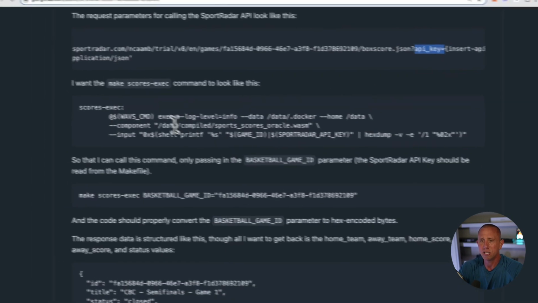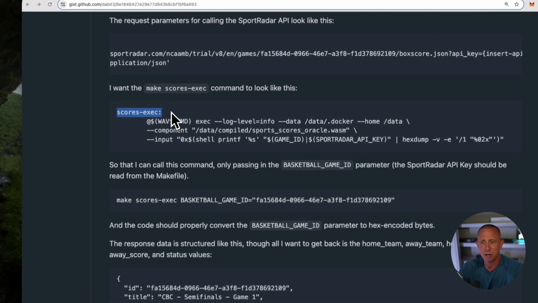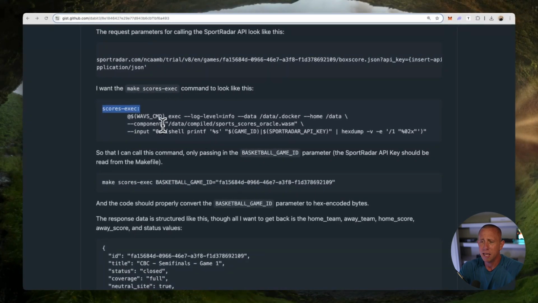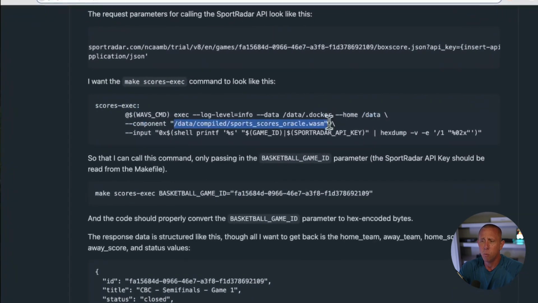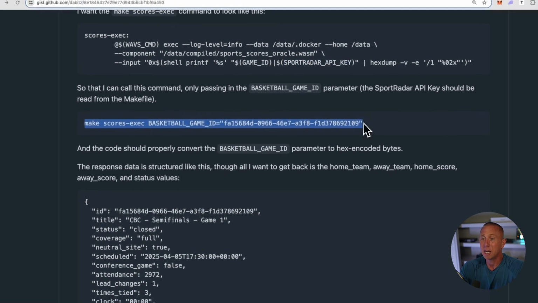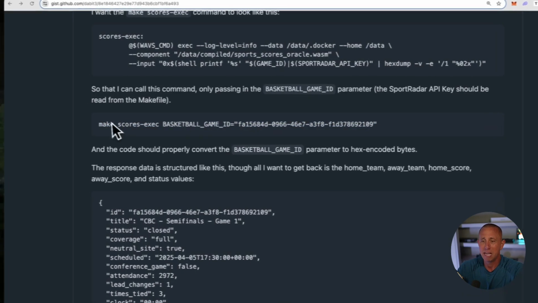Next, I also describe what I want my execute command to look like. Basically, I want it to be calling the WASM sports score oracle, and I want to pass in two values: number 1, the game ID, and number 2, the Sportradar API key. And then I also provide it with the basic command that I want to be able to run myself.